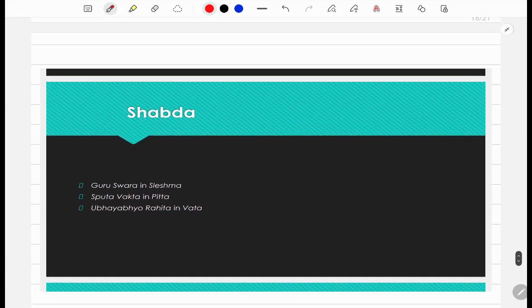The third thing that we examine is shabd. Now what we see in shabd is that we basically understand or examine the sounds produced by the various organs of the body.